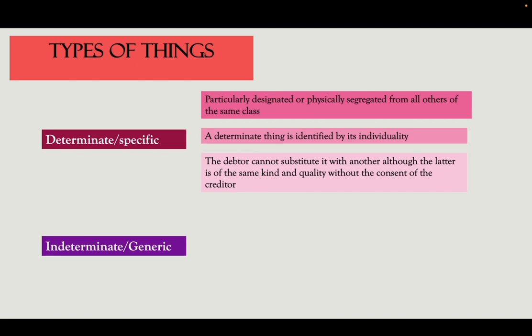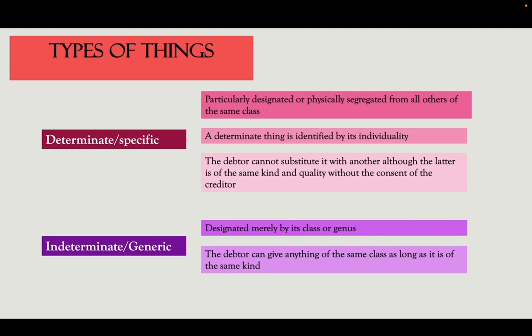Let us now move on to indeterminate or generic things. These are things designated merely by its class or genus. So pag mayin ko, I want to drink a mineral water, that means masking unsa nga mineral water ang akong pwede inumon. Pag mayin ko determinate, I only drink nature's spring mineral water, giunsa na ko siya, gisegregate na ko siya from all others of the same class. Pero pag mayin ko mo inom kog mineral water, any brand of mineral water ang akong ginainom. The debtor can give anything of the same class as long as it is of the same kind.